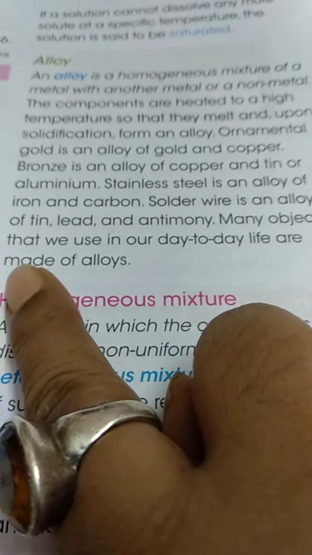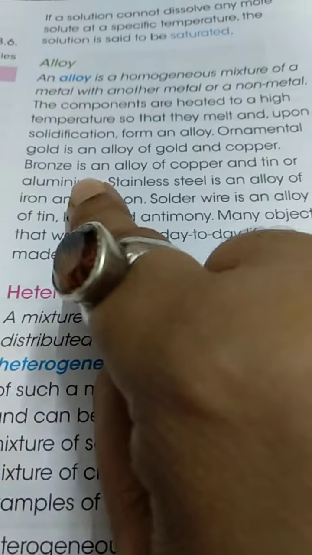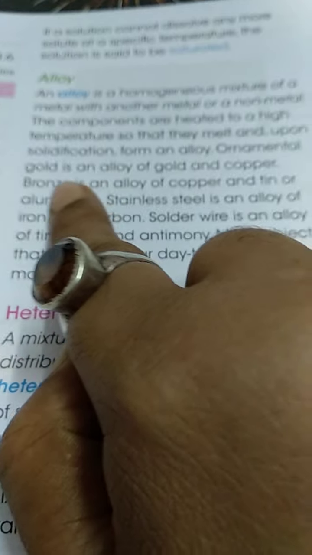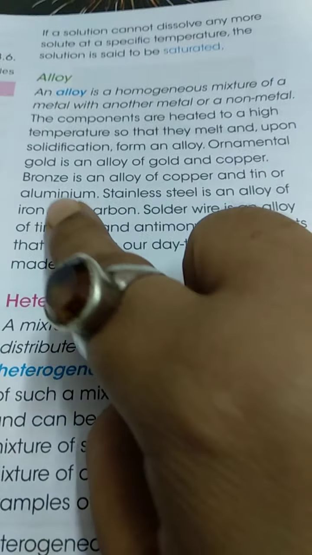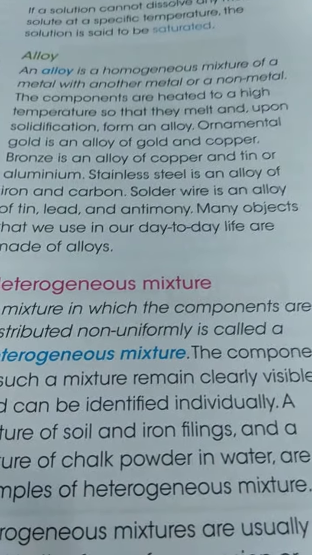Many objects that we use in our day-to-day life are made of alloys. Aluminium utensils we make, stainless steel things we make, gold ornaments we wear, bronze we use. So these things which we use are alloys.